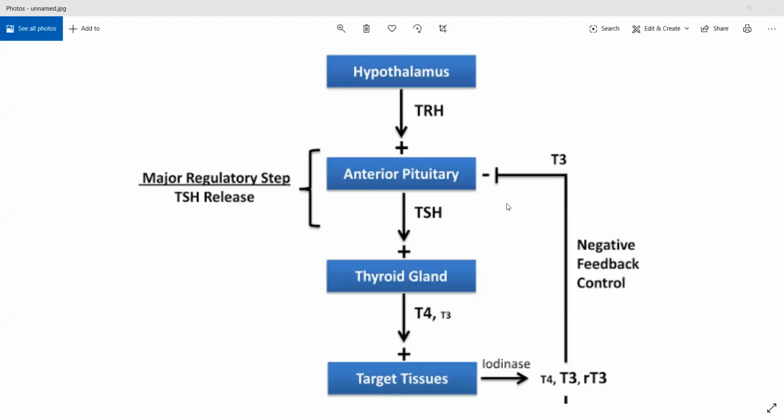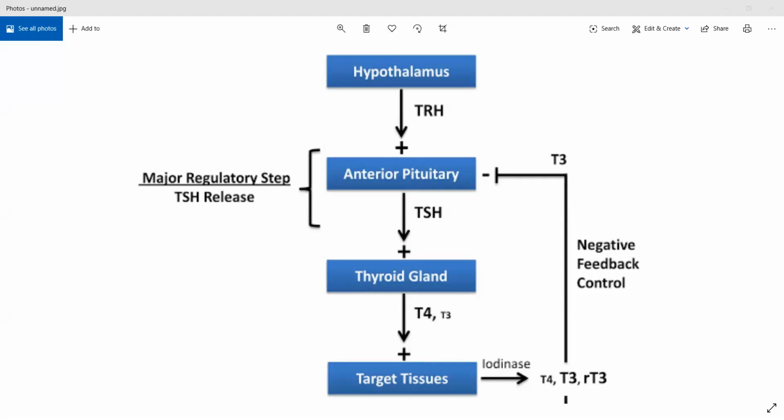Now, once the hypothalamus is stimulated, in order to increase the amount of T3 and T4, because the stimulus started with decreased T3 and T4, it will secrete thyrotropin releasing hormone, this is TRH basically.